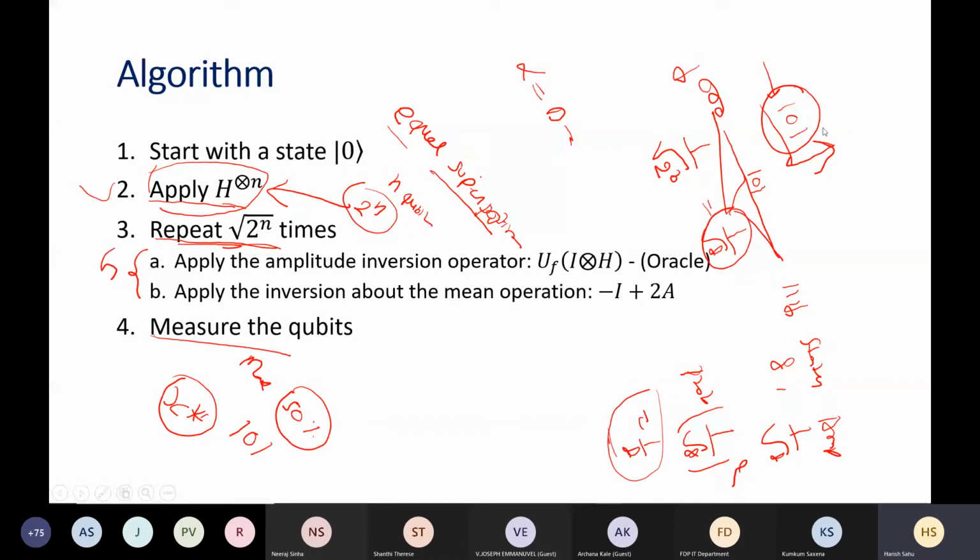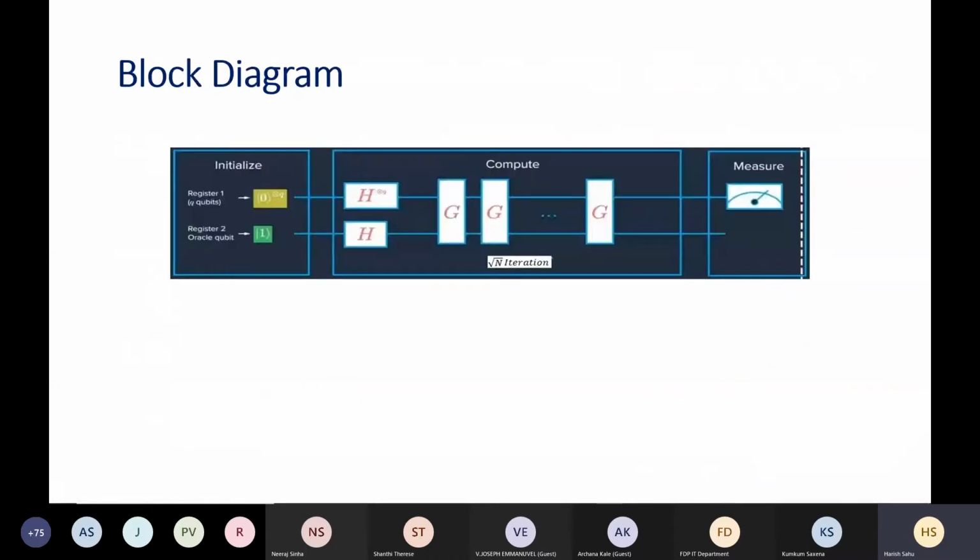After square root of N iterations, it will become significant and the others will vanish. So it will have more amplitude, more probability of getting it on measurement, and the others will die out. See how it will happen.